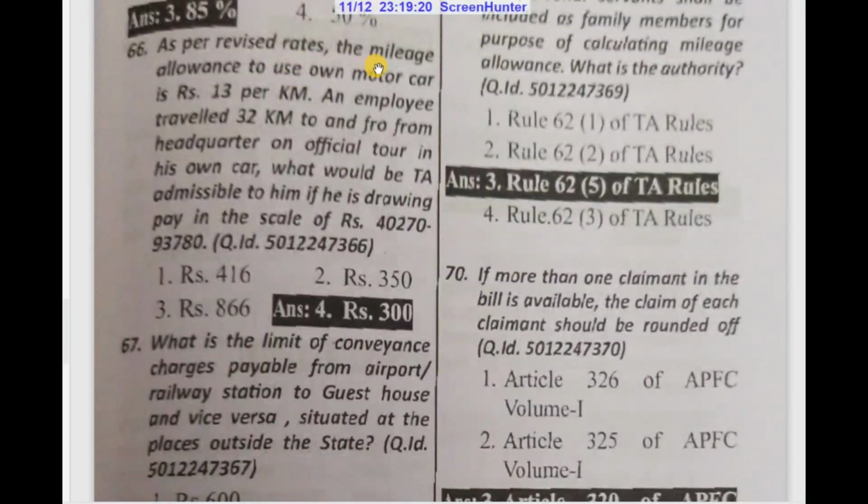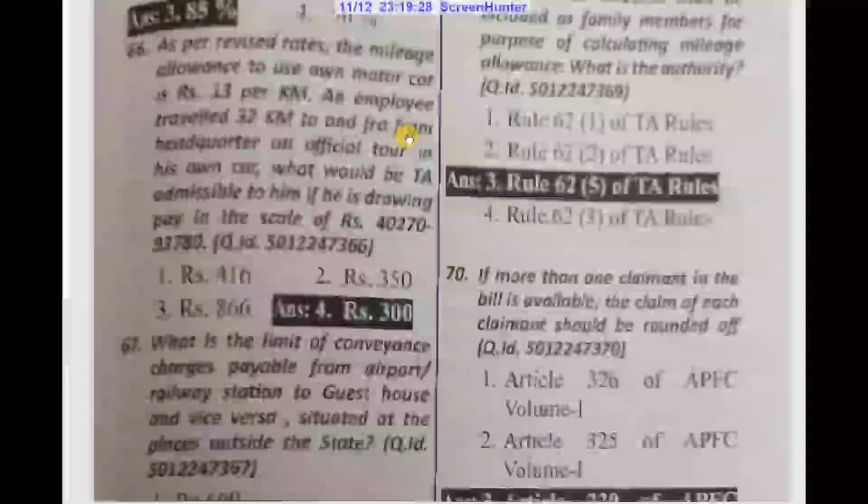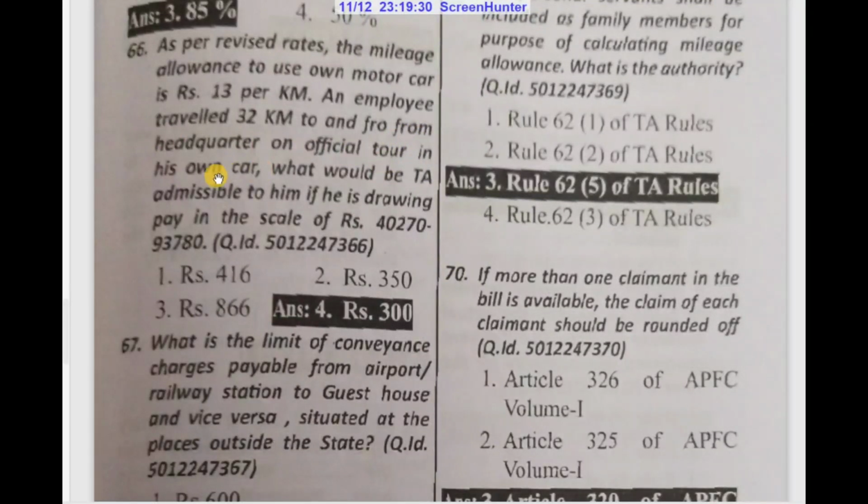As per revised rates, the mileage allowance to use own motor car is 13 rupees per kilometer. An employee travelled 32 kilometers to and fro from headquarters on official tour in his own car. What would be TA admissible to him if he is drawing pay in the scale of 40,000 to 93,780, 72,300 rupees?